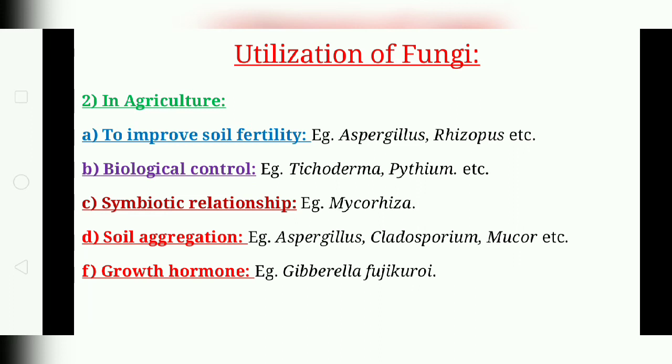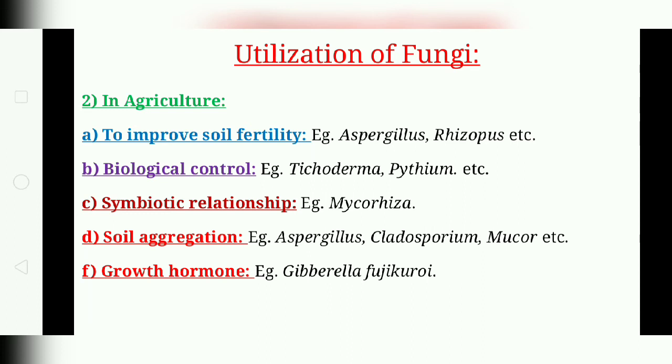Many fungi are utilized for controlling soil-borne organisms, for example Nematophthora, which is capable of controlling cereal cyst nematodes. Fungi are also used as myco-insecticides, for example Beauveria bassiana, which controls a variety of insect pests.